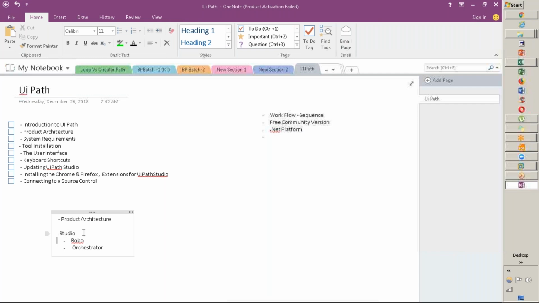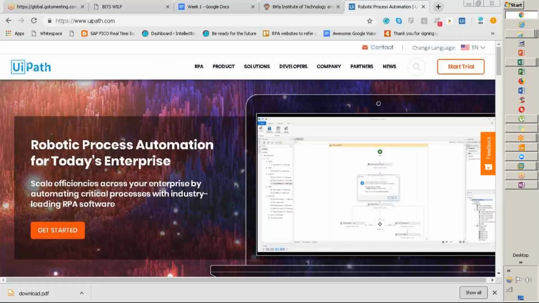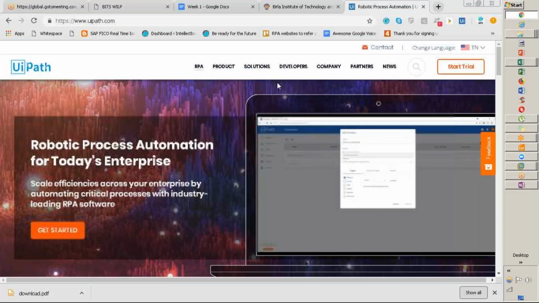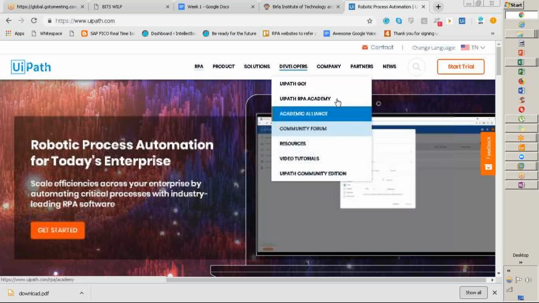No, it's taking this way. Okay. So fine. These are the three core components we have in the architectural phase: studio, robot, and orchestrator. I highlight all these pointers. When to use what, the definition is also available here. Now solutions by industry, development, developers. These are the additional help you can find here.